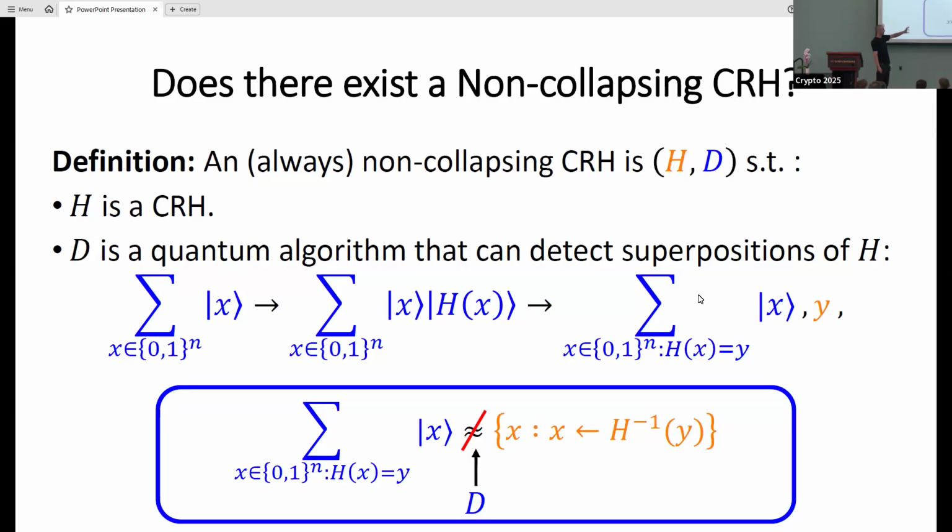D can tell the difference between a superposition of pre-images and just a classical uniform sample from the pre-image set. I'm simplifying the definition a little bit, but this is the main intuition.